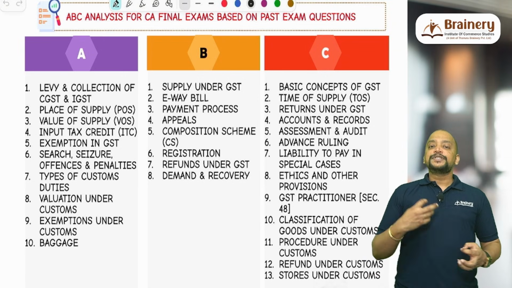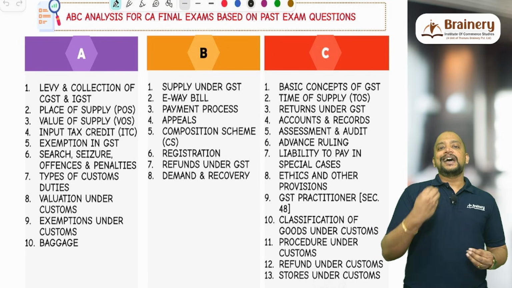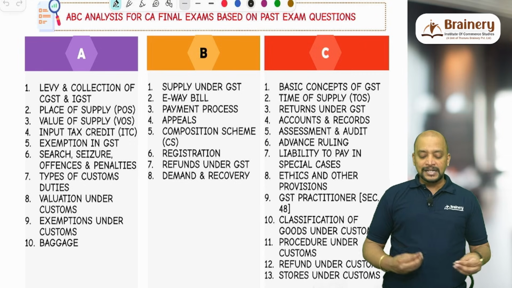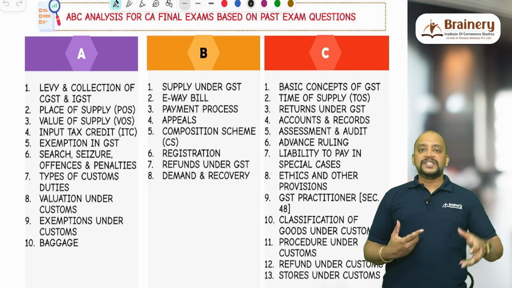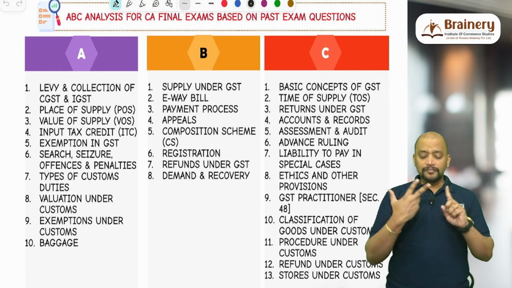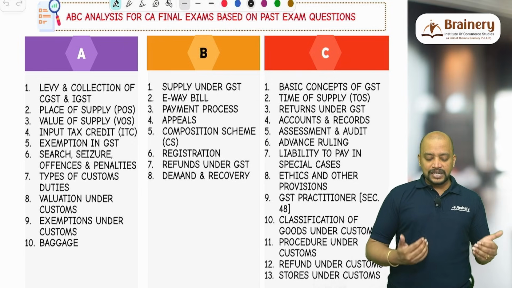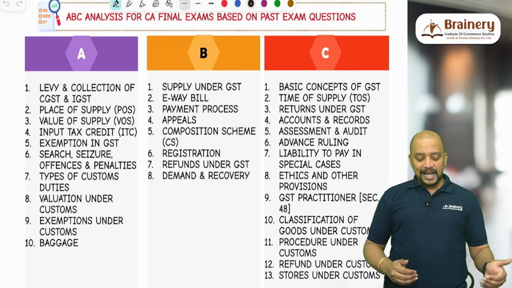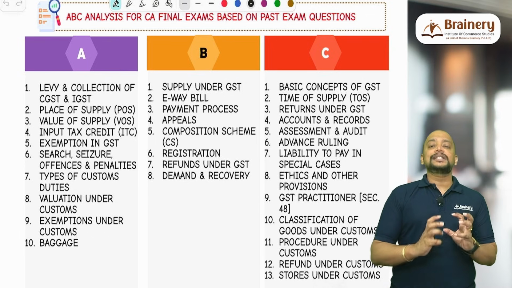But even then, to know where we need to give more importance and where less, I have given this ABC analysis. These are the 10 topics which are category A topics: levy and collection of CGST and IGST, wherein we cover FCM, RCM and e-commerce operator transactions; then place of supply, value of supply, input tax credit, and exemptions. These are the 5. Then search, seizure, offences and penalties, because of late a lot of questions have started coming from there. Then types of customs duty, valuation under customs, exemptions under customs, and baggage. These are the A category topics.